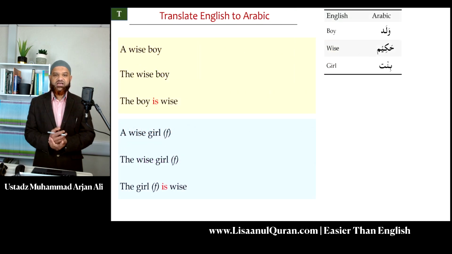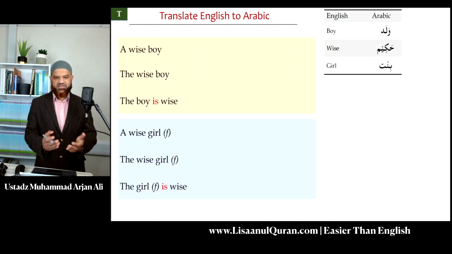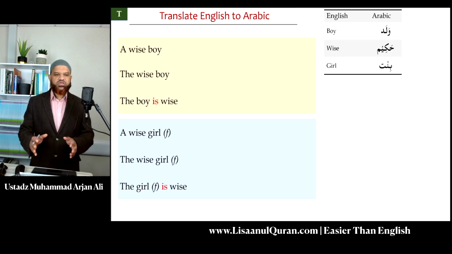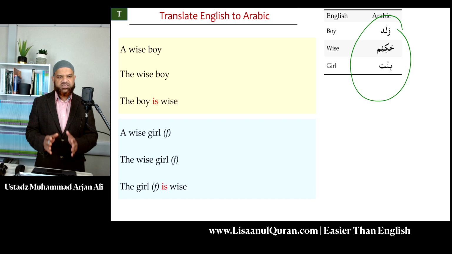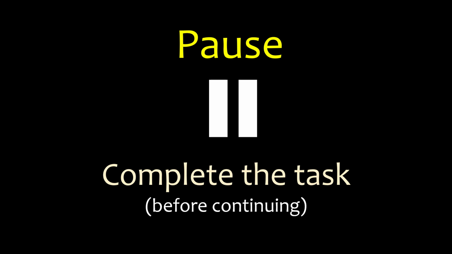So I have now another task for you to complete. I have six structures in here on the screen. The first one, a wise boy, the boy is wise. Then I have a wise girl, the girl is wise. So using the vocabulary on the right hand side, which you can see here, what I'd like you to do is translate these correctly from English to Arabic. Pause the video, complete the task before continuing.